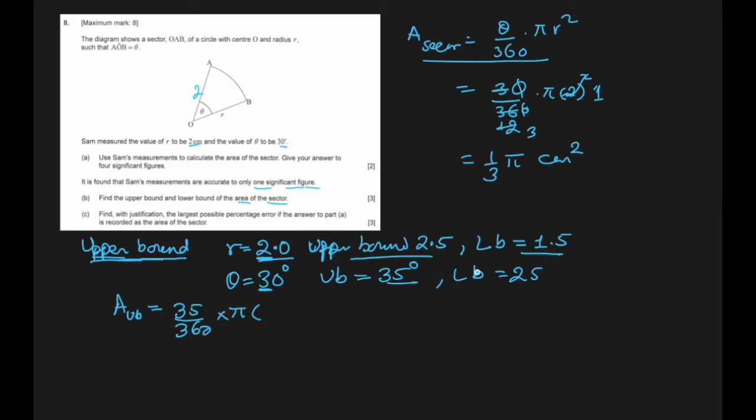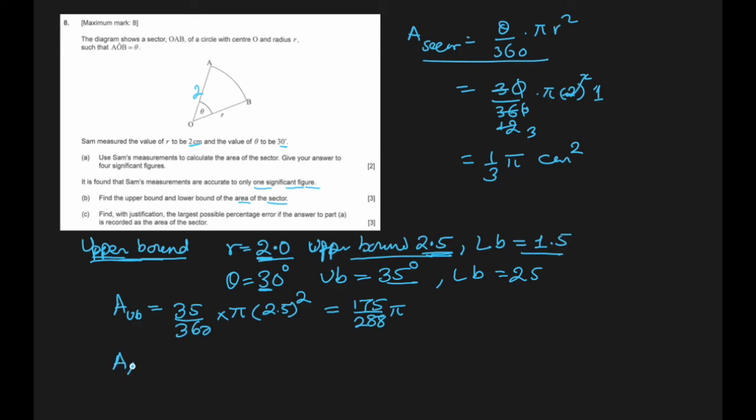R, upper bound R is how much? 2.5 square. Let's find it out. It comes out to be 175 over 288 pi.